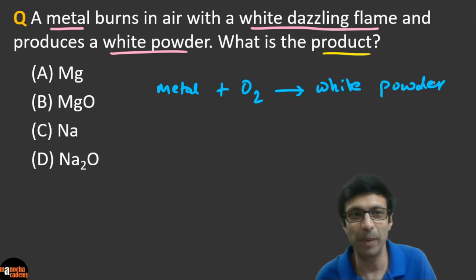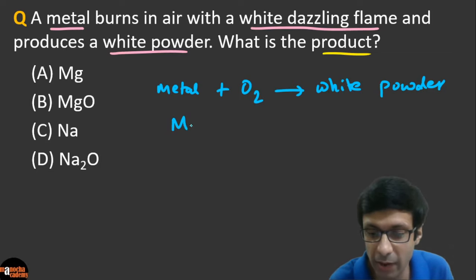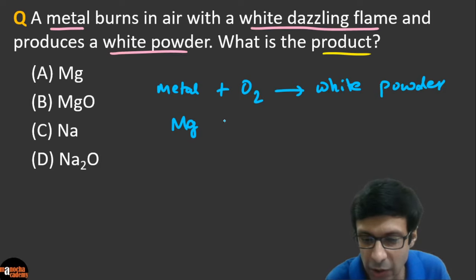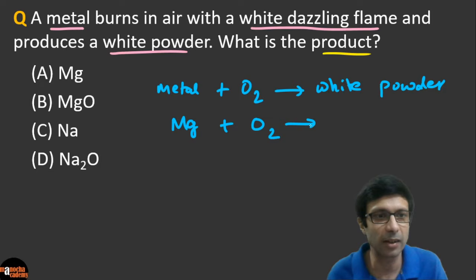So guys, you know what is the metal? That's right. It's magnesium, which is also used in firecrackers, because in firecrackers you want a white dazzling flame. So magnesium plus oxygen. And guys, can you guess what is going to be the product?